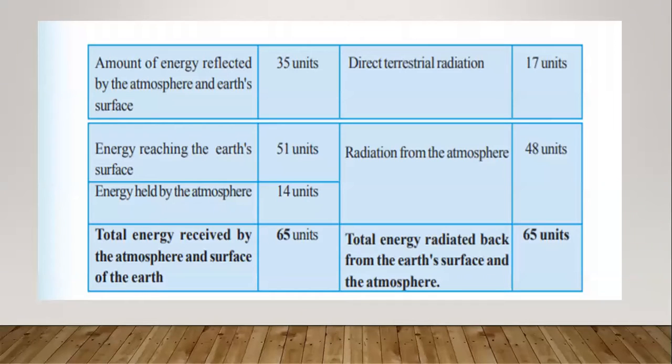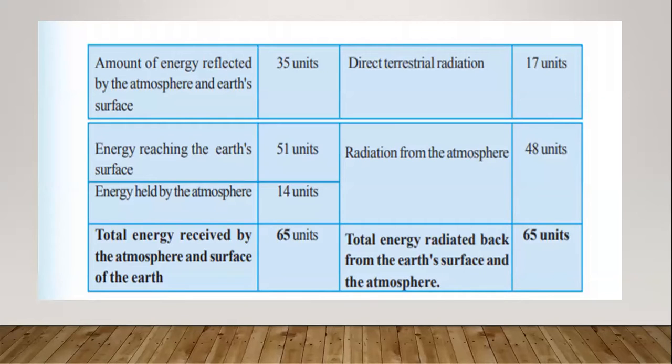Then last, the total is 65 units. The total energy radiated back from the earth surface and the atmosphere is 65 units. So notice that across these two tables, insolation and terrestrial radiation are maintained. The 65 units reaching the earth go back to the atmosphere. That is maintaining the heat in the atmosphere. That is the heat budget.